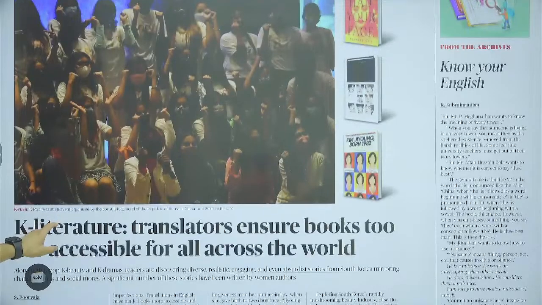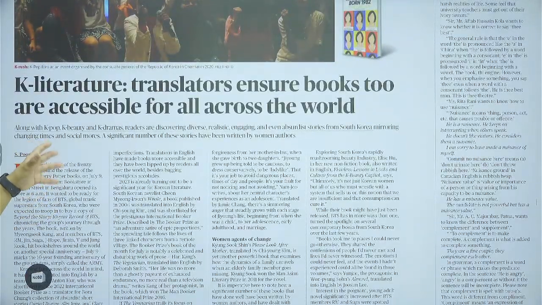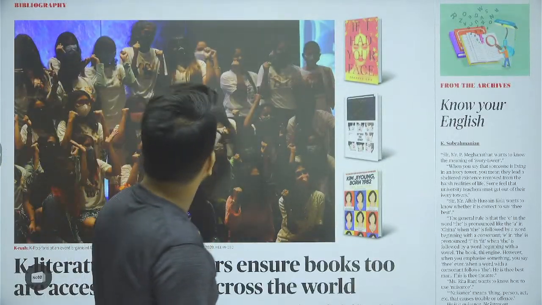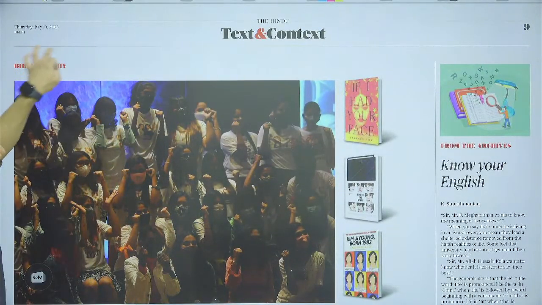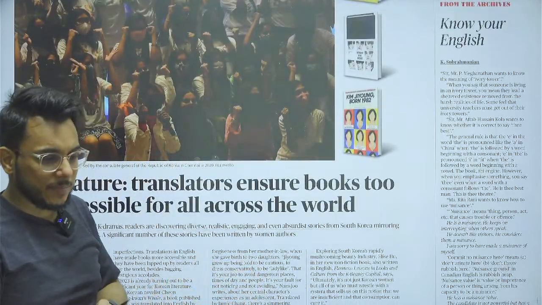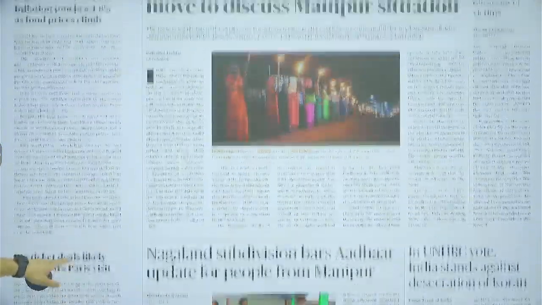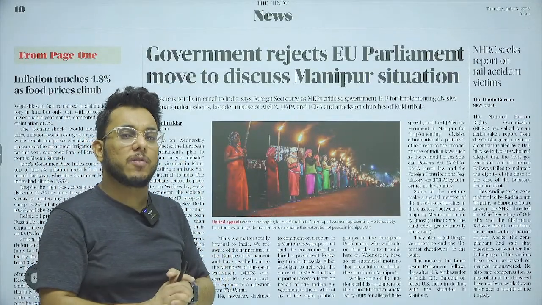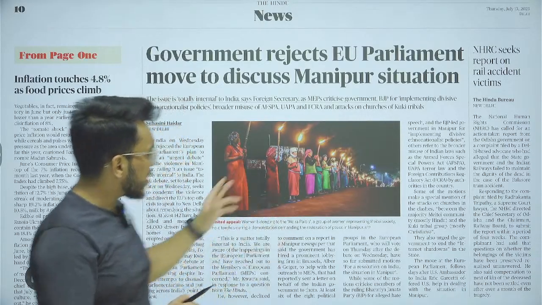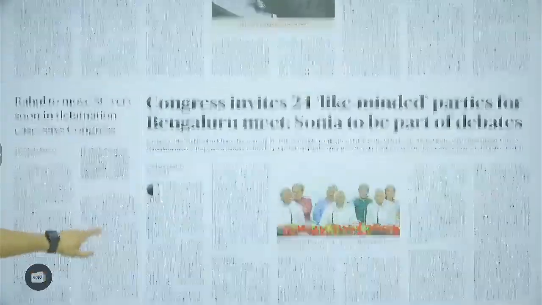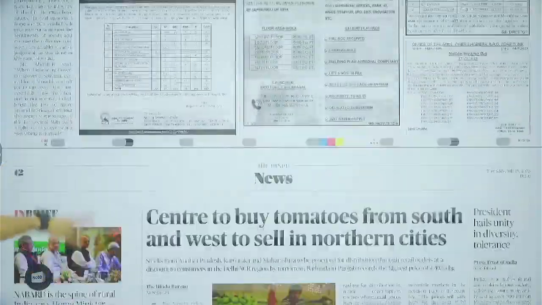Then, guys, on the next page, 'K-literature translators ensure books are accessible for all across the world'. Basically, this is a bibliography article where three books, their references and their plots are discussed. Then, further moving on, after the editorial section, we don't have much academic news. We largely have political issues and political developments going on, so we will move on in this direction.